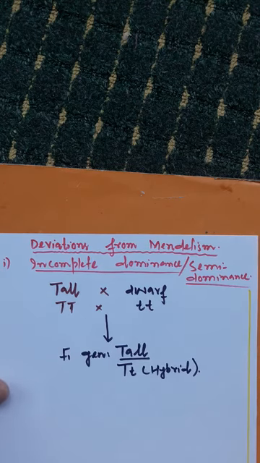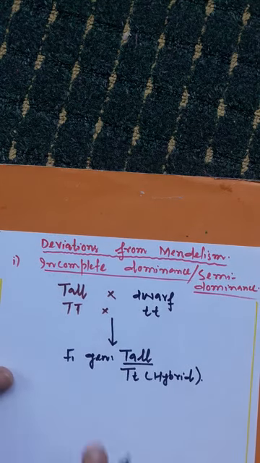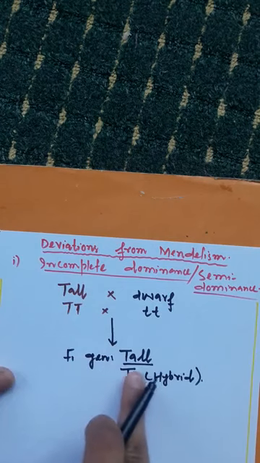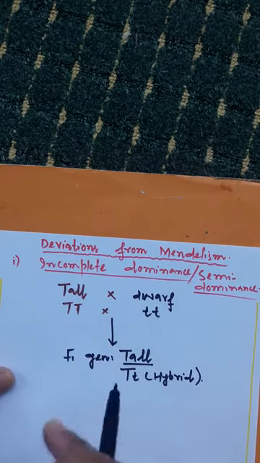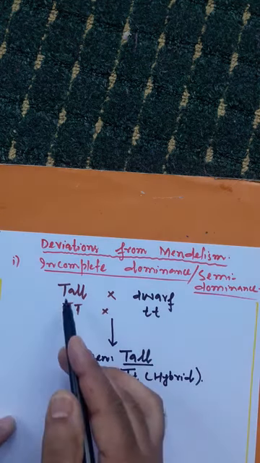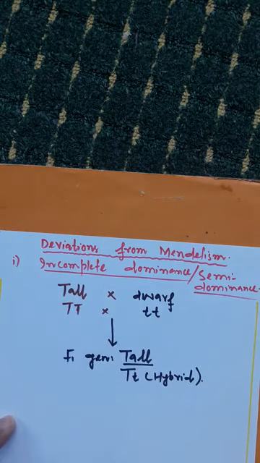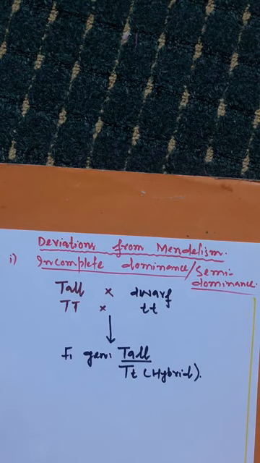Mendel said that whenever a cross is done between two pea plants for any character in which there are two pairs of contrasting traits, only one trait expresses in the F1 generation, that is said to be dominant, whereas the other trait that remains hidden or latent is said to be recessive. So here the tall is dominant. The dwarf trait that has remained latent is said to be recessive.